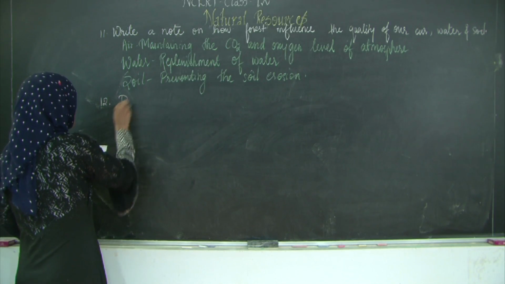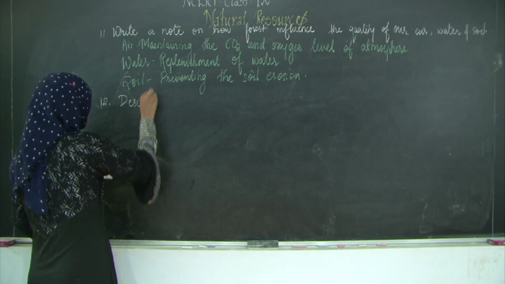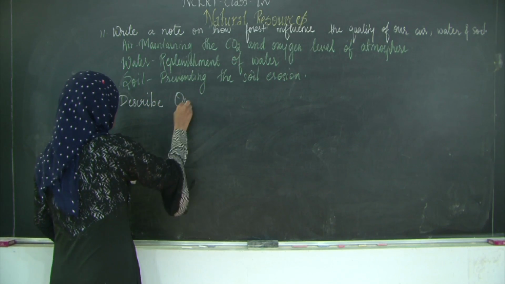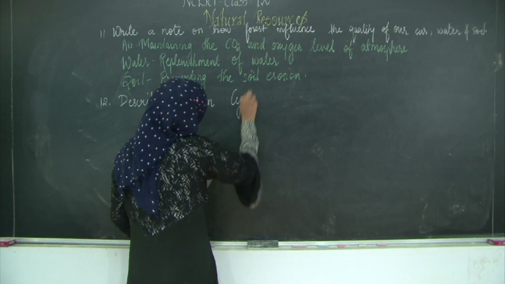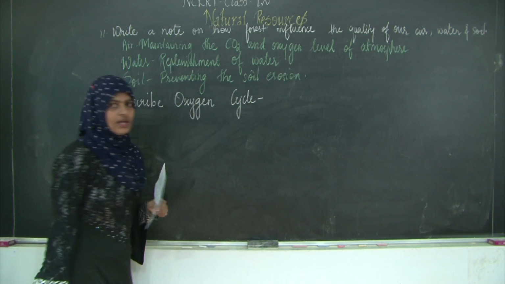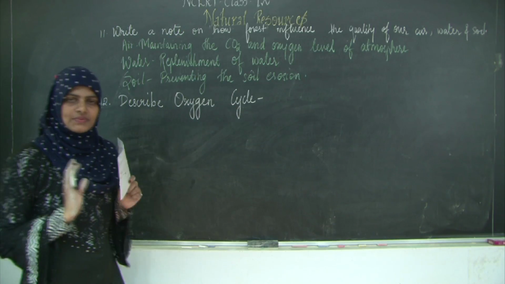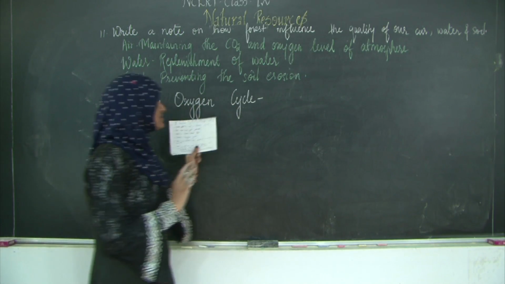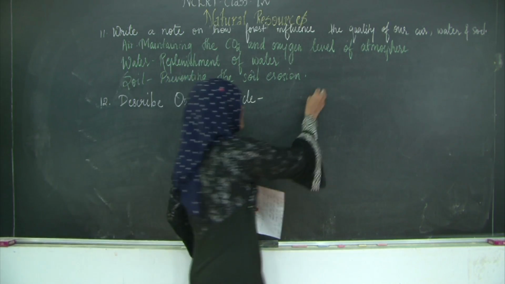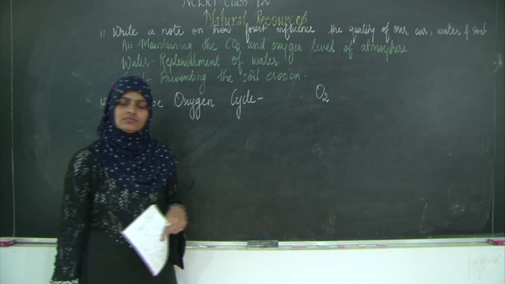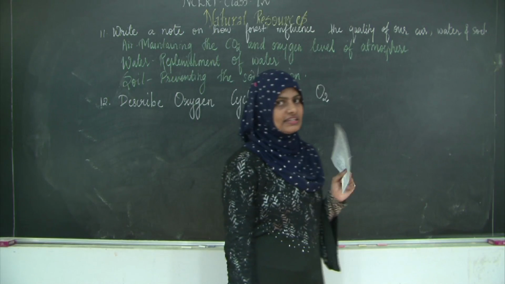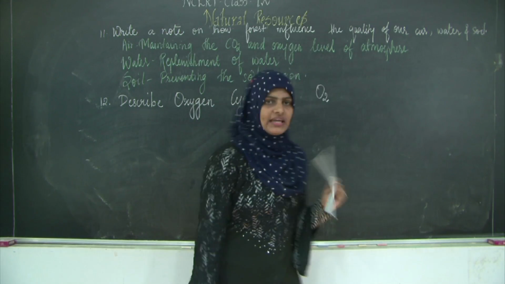So the last question, describe the oxygen cycle. Any cycle starts with the major thing it is talking about, oxygen. So we will have oxygen over here. The oxygen is taken by whom? It is taken by plants during the night time and animals during day and night, both times.